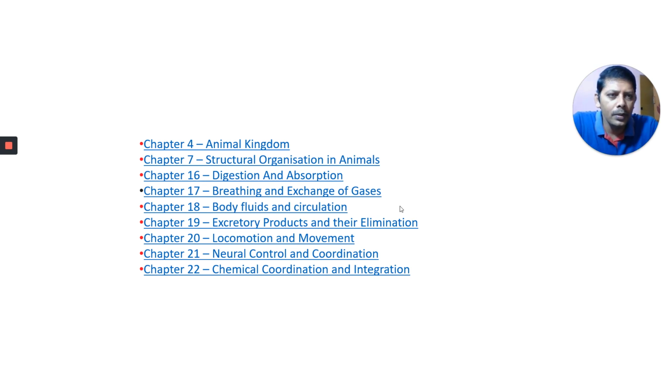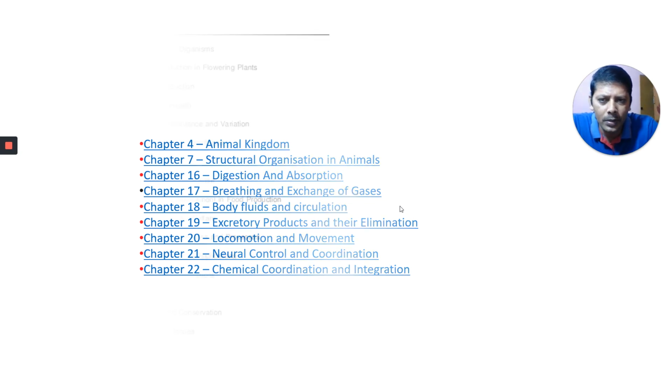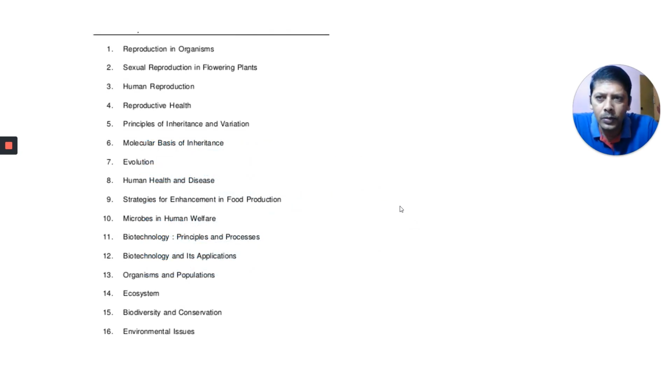These are the zoology topics in NCERT 11: animal kingdom, structural organization, digestion and absorption, breathing and exchange of gases, body fluids. You are familiar with all of these. And these are the zoology topics: human reproduction, reproductive health, evolution, health and disease, and strategies for enhancement of food production. Both botany and zoology are there in biotechnology applications, organisms and populations, ecosystem, biodiversity. You know these topics. I am mentioning the topics so you can understand how many bits are coming from each chapter.